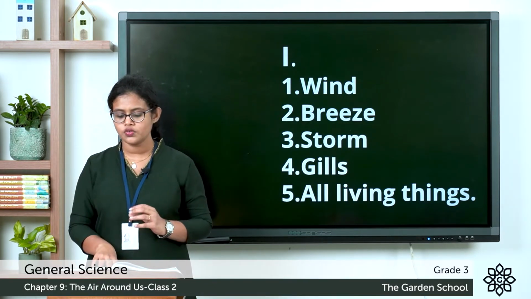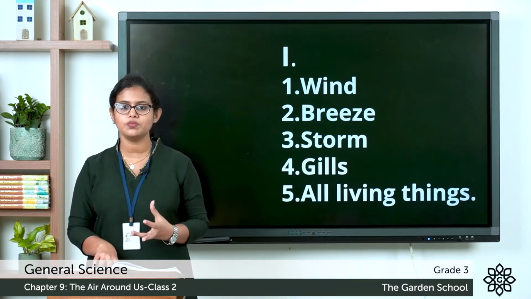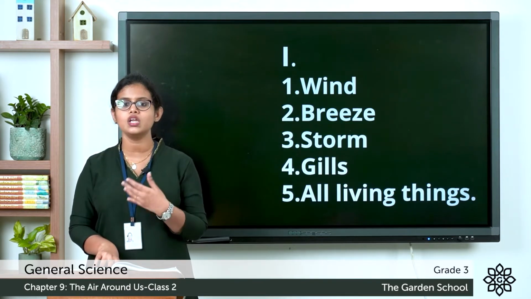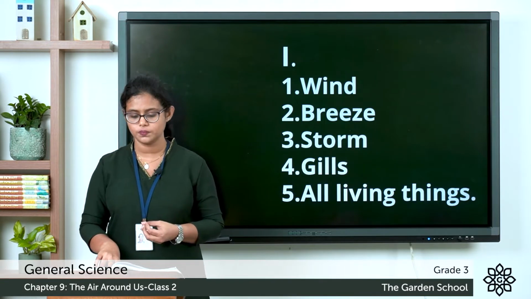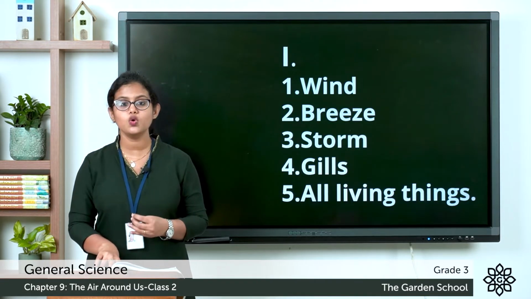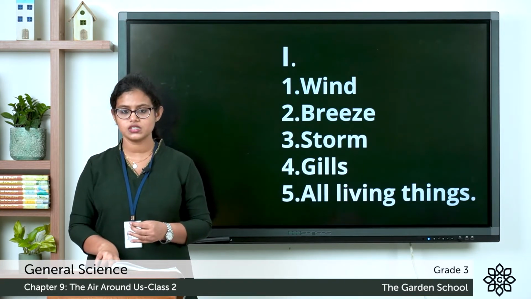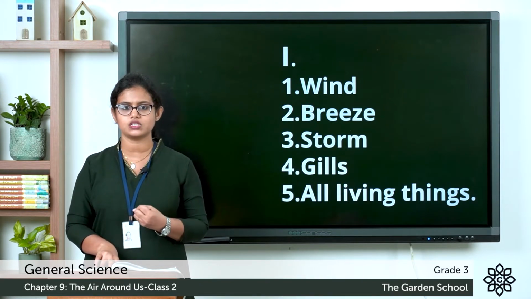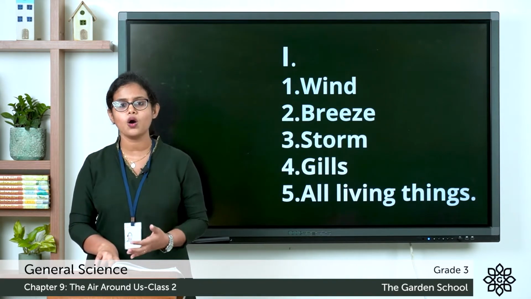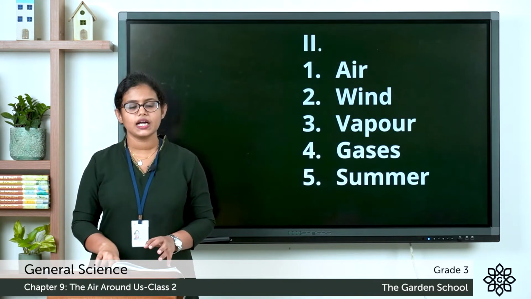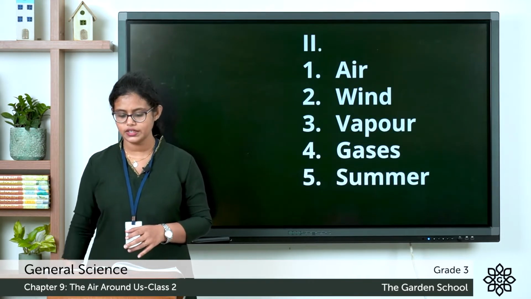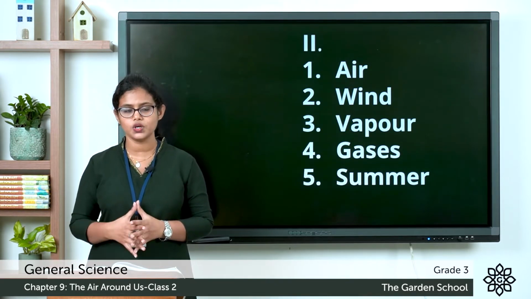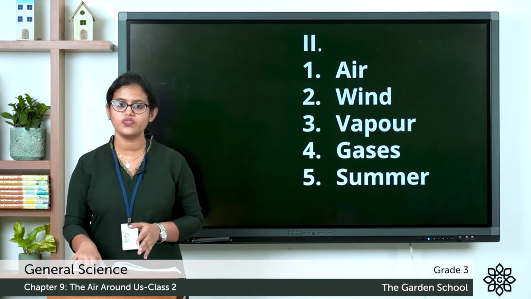Fourth one, fish breathe through. How do they breathe? They breathe through their gills and they take in oxygen which is dissolved in water. Fifth one, polluted air harms all living things, plants, animals, human beings. So, it harms all living things. Coming to the second one, you can see a word grid here, and with that word grid, you have to fill this.